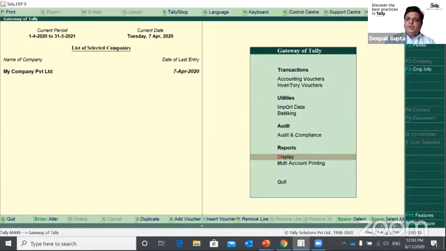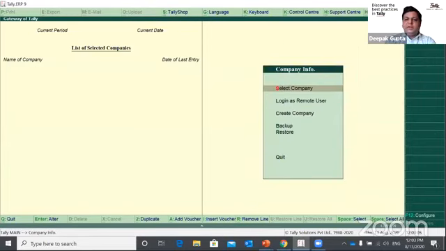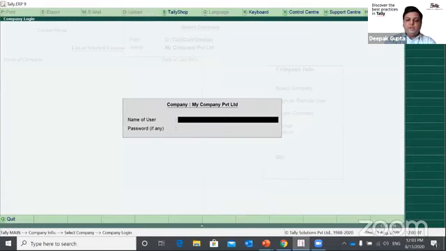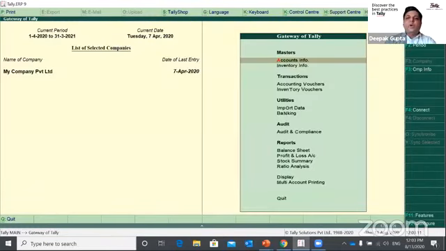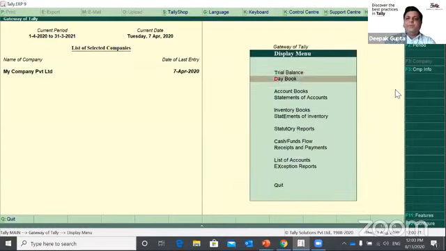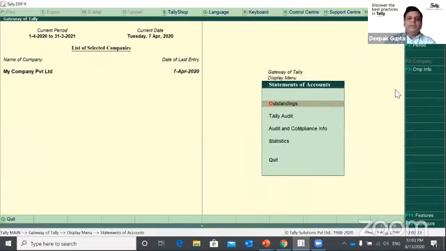So let me show you as an admin login. I will again log into the company with admin. Now I have full rights to my Tally. If you want to look at the audit, go to display, statement of account, and there is an option called Tally Audit.